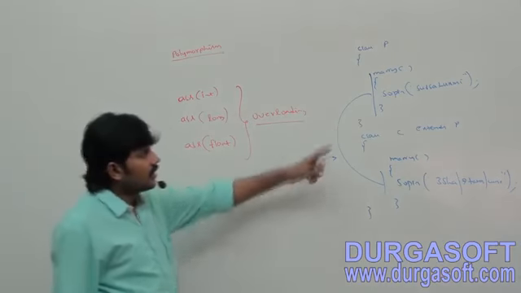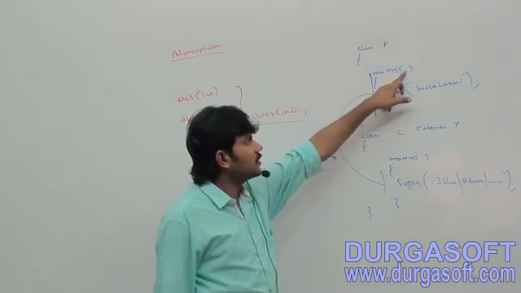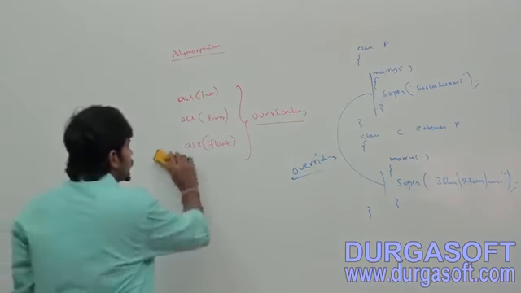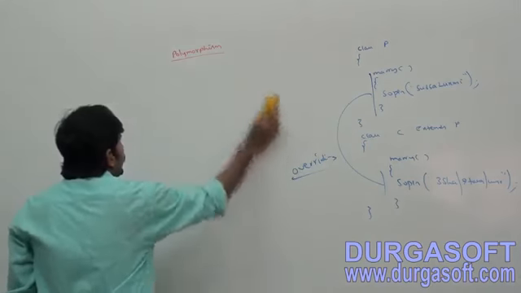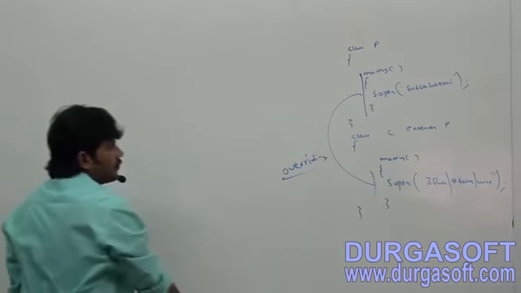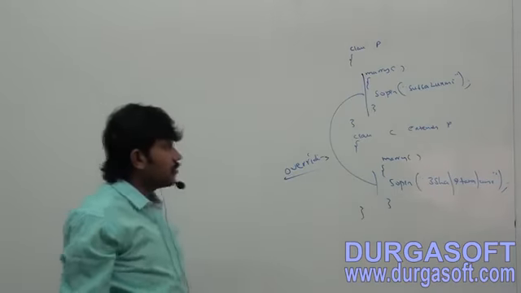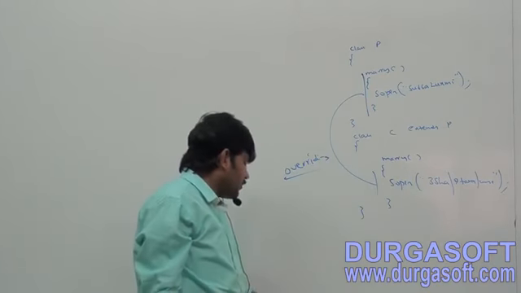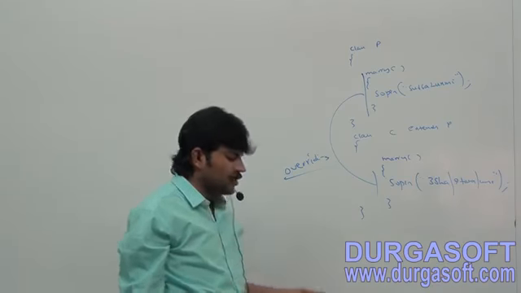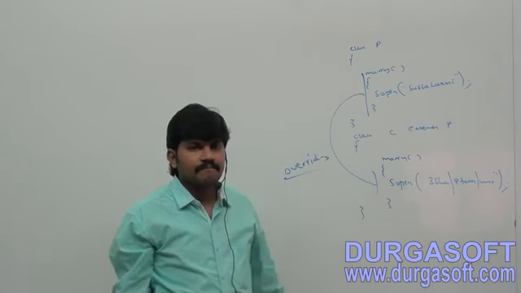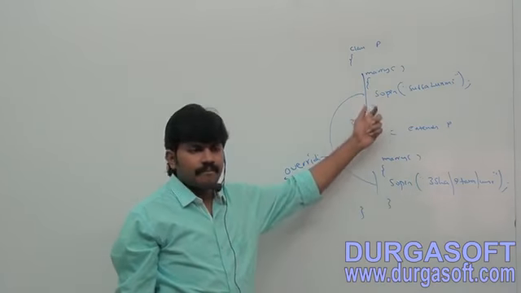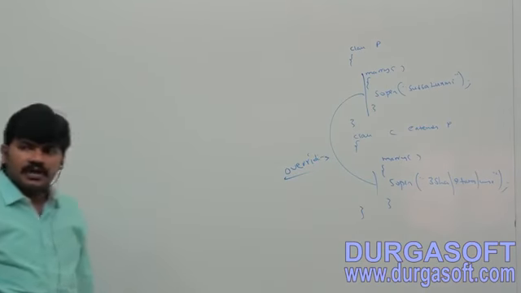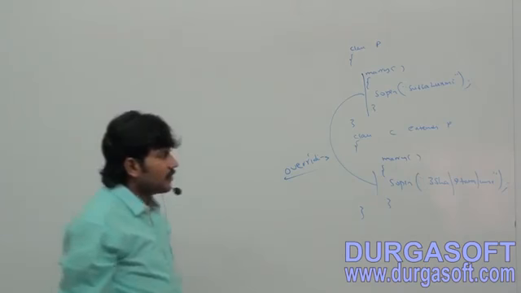Take this example. Class P, a method with a print statement of Subbalakshmi. Any name you can keep, Subbalakshmi or Appalamma or something like your parents may arrange. Next, class C extends P, with the same method.